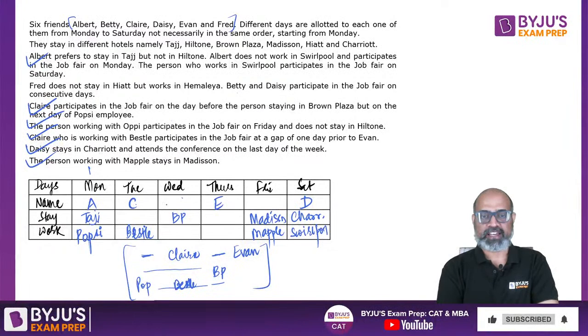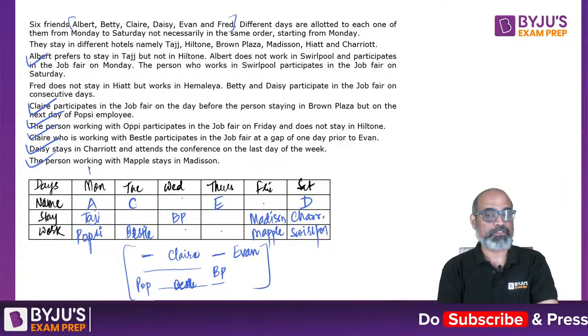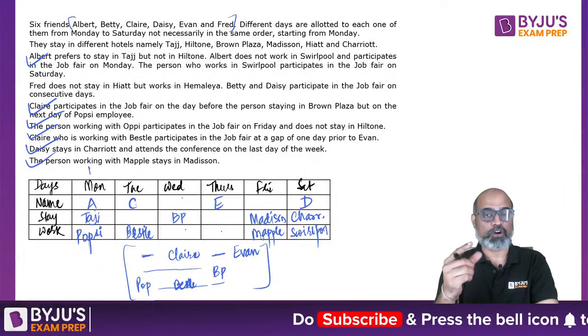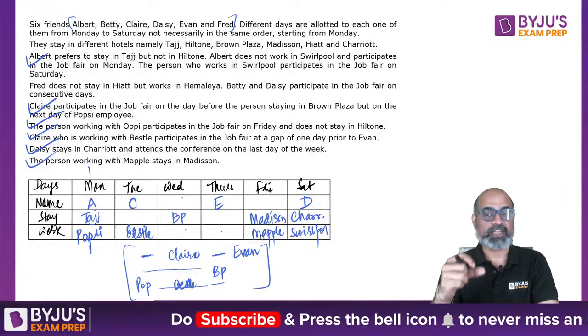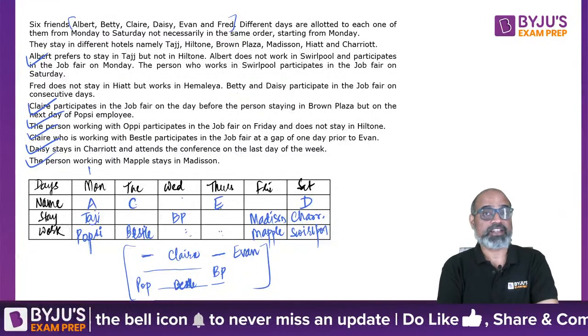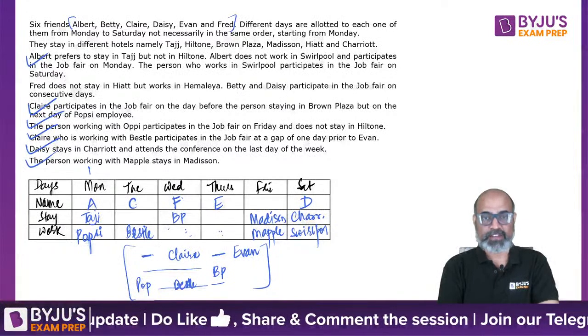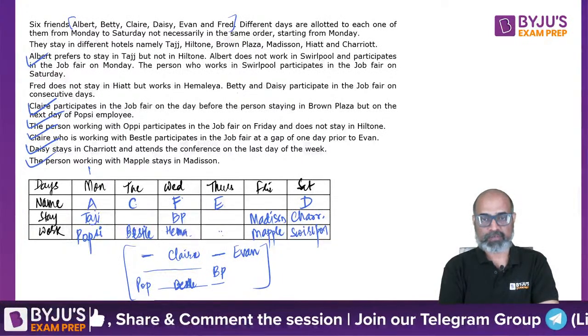Fred does not stay in Hayat but works in Himalaya. So we need to put Hayat and Himalaya. So we know that Friday can't be Fred because we don't have the combination of working in Himalaya. The only places we have are Wednesday and Thursday, but Thursday is taken by E. So F goes on Wednesday and he works in Himalaya.